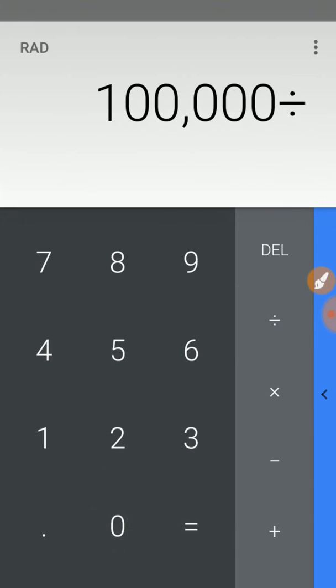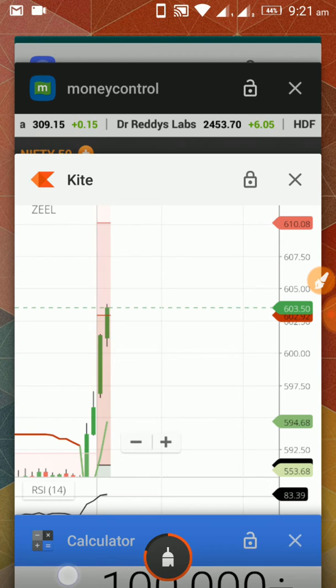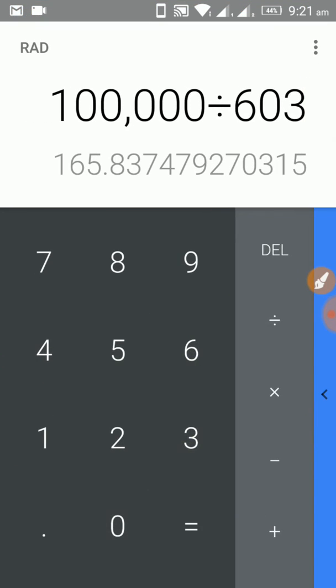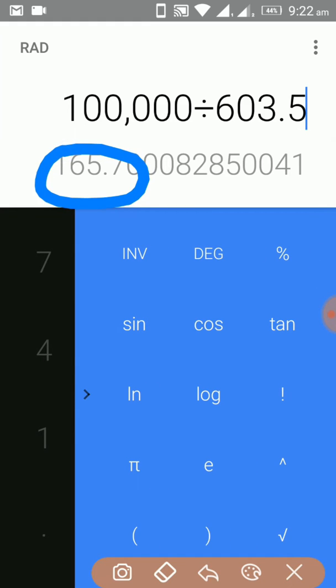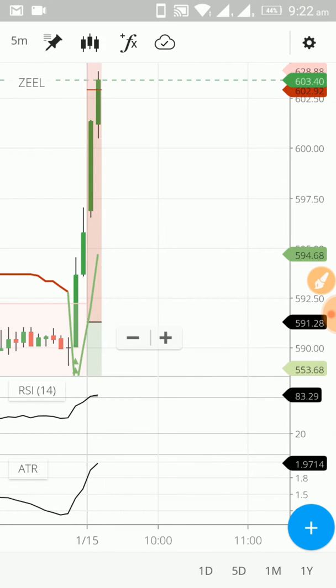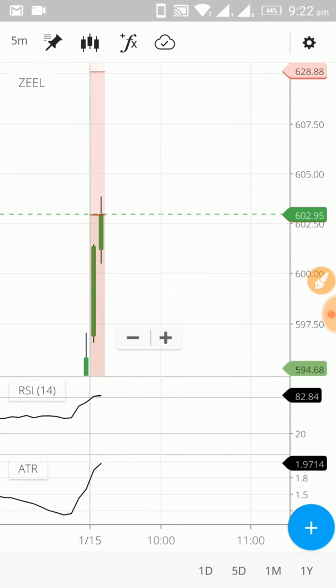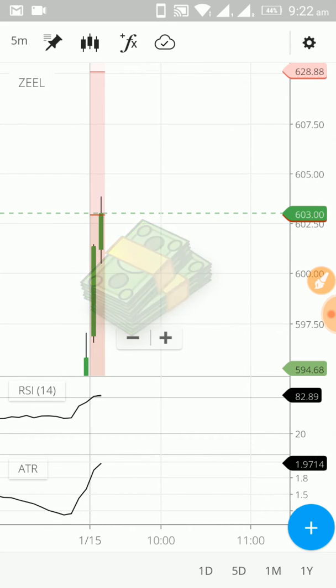Let's calculate 1 lakh divided by the current price, that is 603.5. So it's roughly 170 shares. By the way, I'm using 5,000 rupees of capital. Zerodha provides 20 times the margin, so that's why it's 1 lakh rupees.